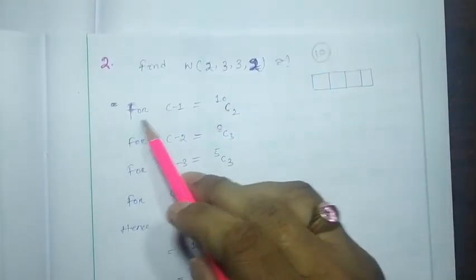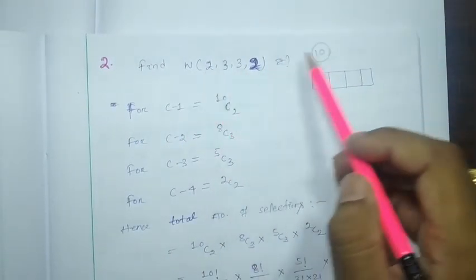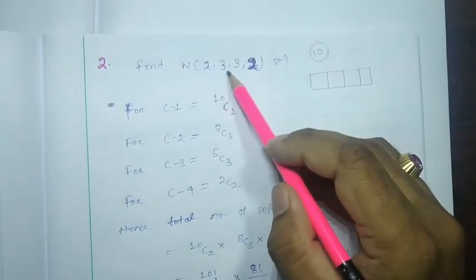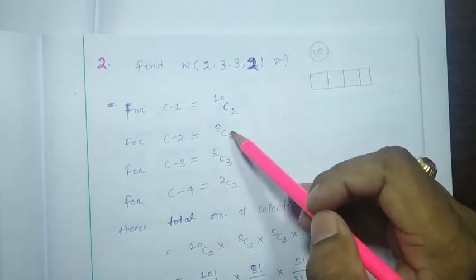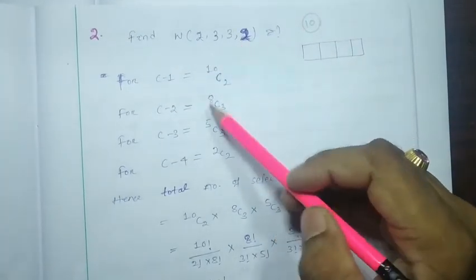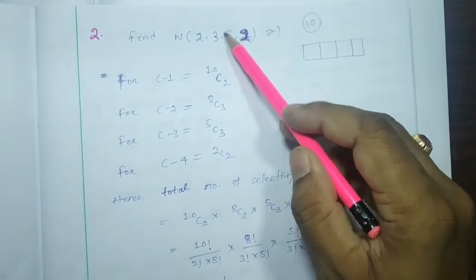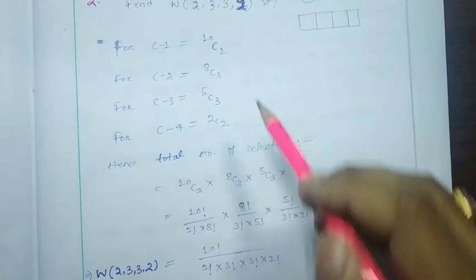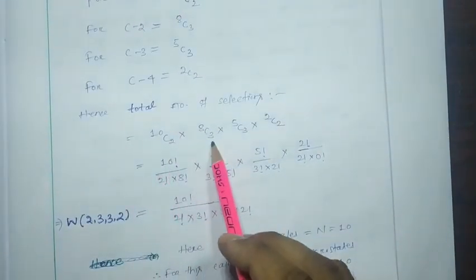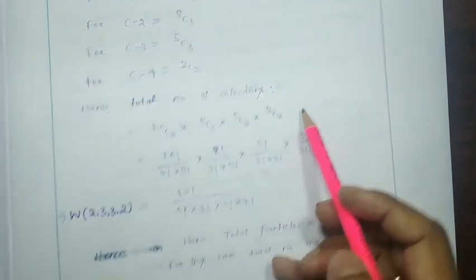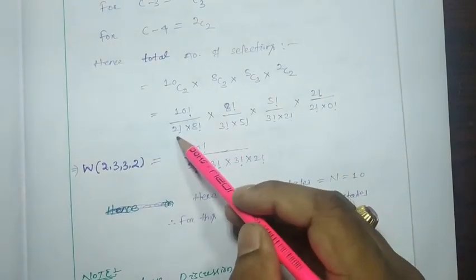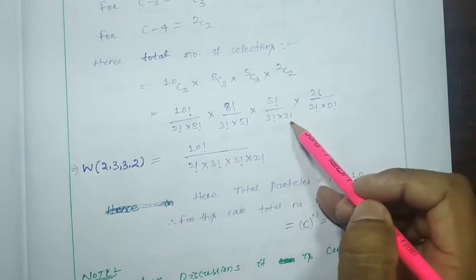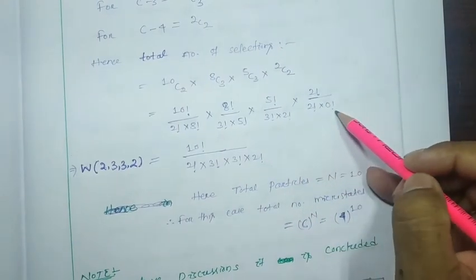So first we have to consider for C1, 2 we are going to select from 10, so 10C2. The rest are 8, so 3 is there, 8C3. Then 3 to 5, 5 already gone, so 5C3, because the third compartment has 3 particles. Then 8 already gone, 2C2. So the total number of selections will be 10C2 into 8C3 into 5C3 into 2C2, which is 10 factorial by 2 factorial, 8 factorial, into 8 factorial by 3 factorial, 5 factorial, into 5 factorial by 3 factorial, 2 factorial, into 2 factorial by 2 factorial, 0 factorial.